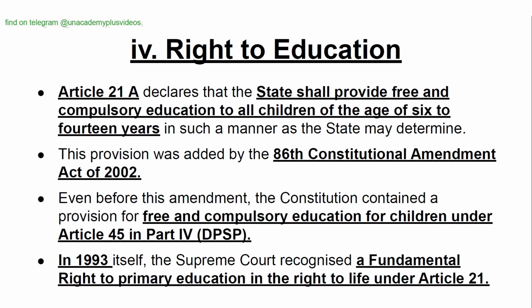Even before this amendment, the Constitution contained a provision for free and compulsory education for children under Article 45 in part of the Directive Principles of State Policy. In 1993 itself, the Supreme Court recognized a fundamental right to primary education in the right to life under Article 21.